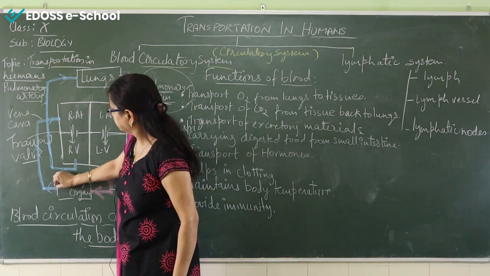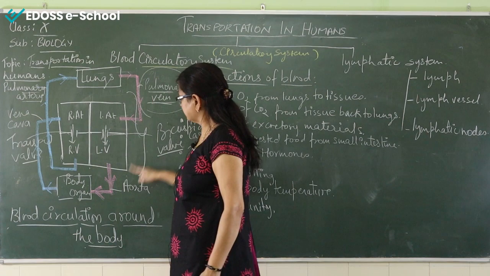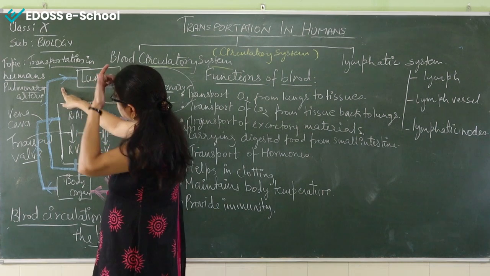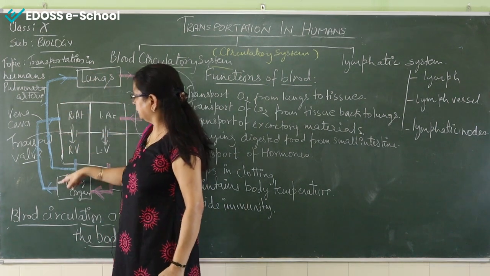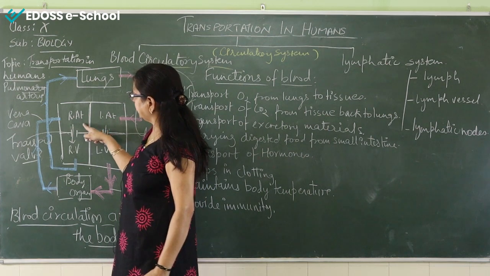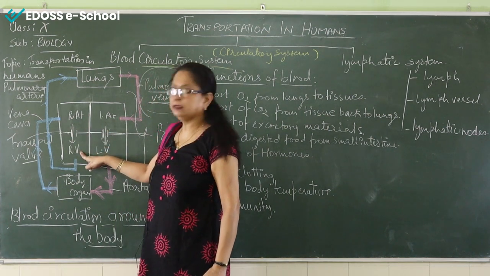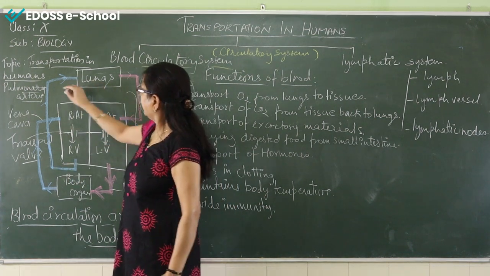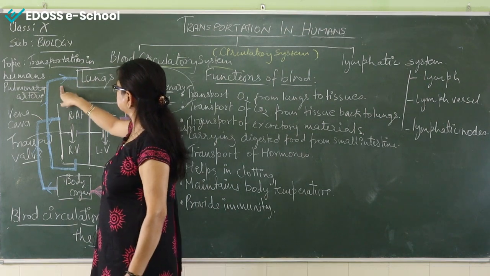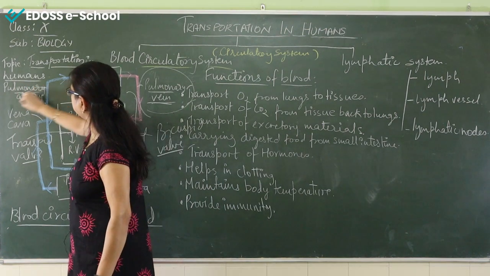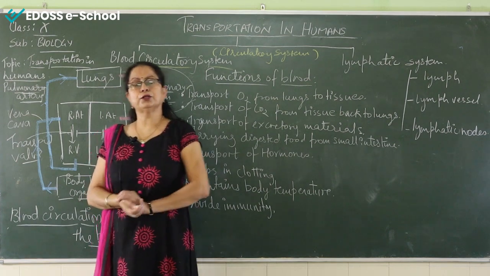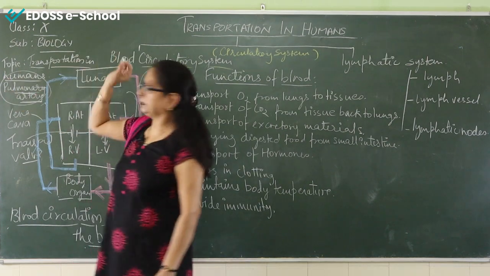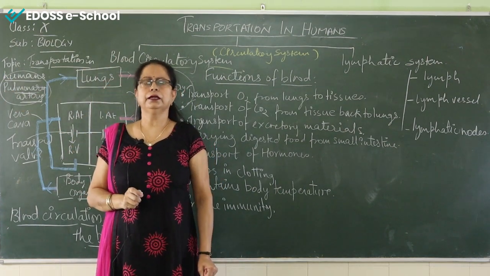And from here, the vein starts. Here it is the artery. Now in the veins, the vena cava is the only vessel through which the deoxygenated blood enters the right atrium. From the right atrium, it reaches the right ventricle, and from the right ventricle, it finally reaches the lungs. And the deoxygenated blood is carried to the lungs through the pulmonary artery. But I told you arteries are responsible for carrying oxygenated blood. Again, the pulmonary artery is the only artery that carries deoxygenated blood.